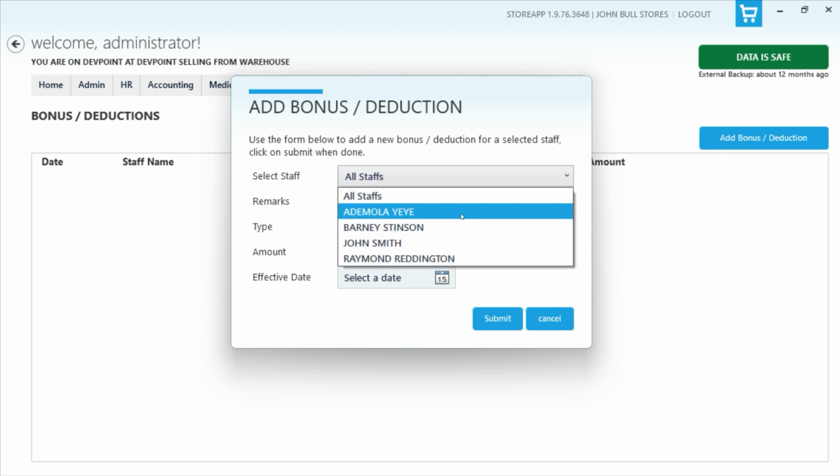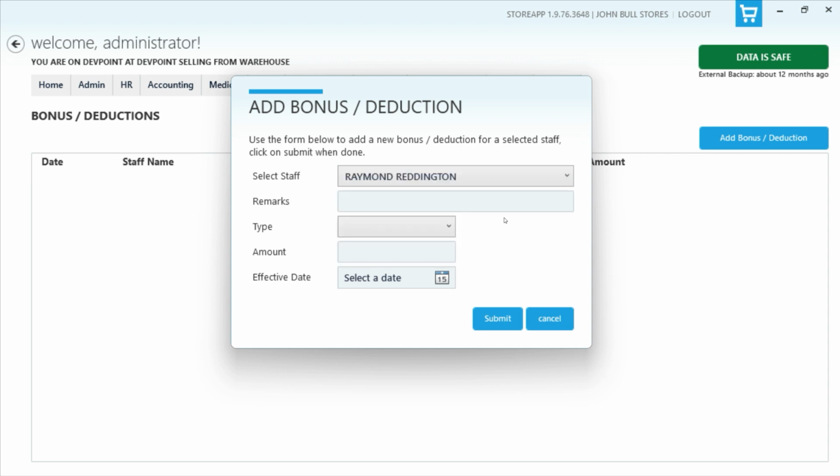So you can select a particular staff and enter a remark for the deduction that you're giving, the reason why you're giving this deduction, and then you select the type, whether this is a bonus or a deduction. So bonus will add more money to their payroll value, and deduction will take out of the value.